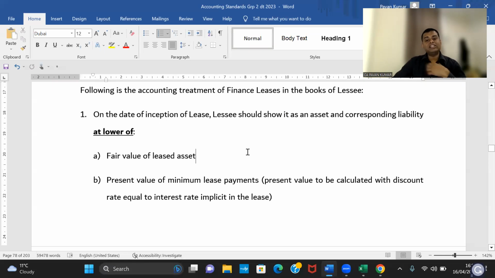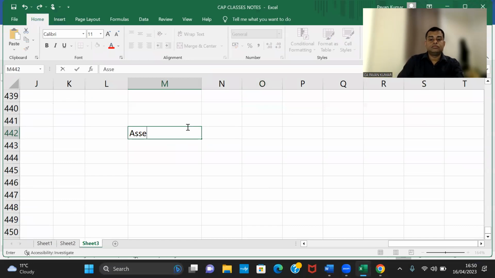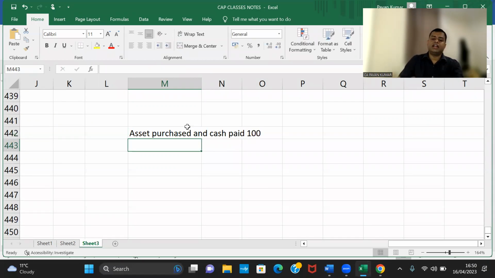So now what am I supposed to do? Can the asset be recognized? If you buy an asset on payment of cash, asset purchased and cash paid, 100 rupees, what is the journal entry?